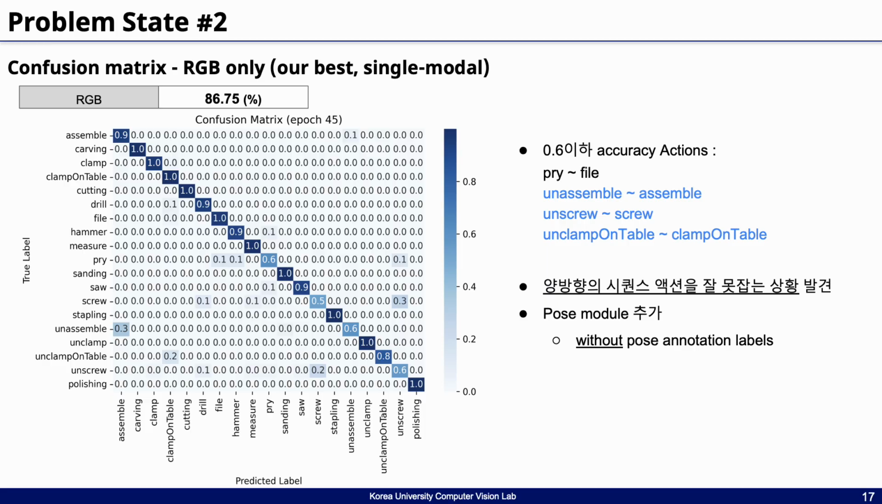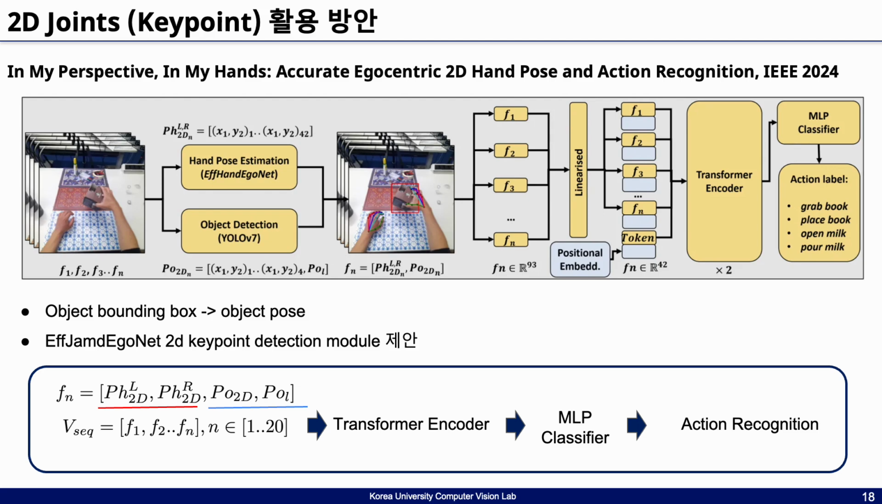Since our dataset does not contain ground truth pose annotations, we are looking into training the pose module using unsupervised or self-supervised loss functions that do not rely on ground truth labeled data. To explore possible directions, we first reviewed prior work that utilized 2D hand pose for action recognition. In the paper In My Perspective, in My Hands, the authors propose a 2D key point detection module called F-hand-EgoNet, which functions similarly to MediaPipe.